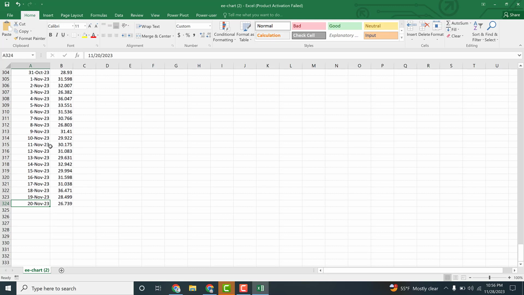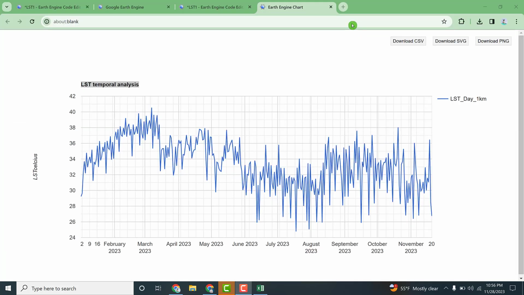So on each daily basis, there is a value of land surface temperature for a given location. You can also download the figure and incorporate it within your document.